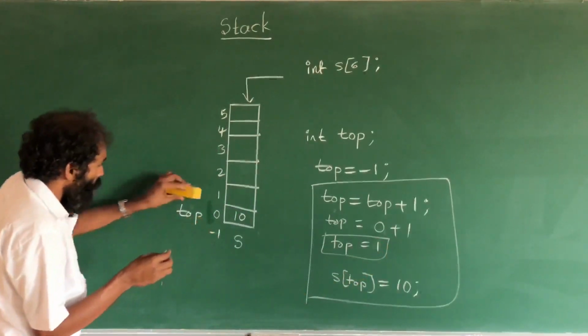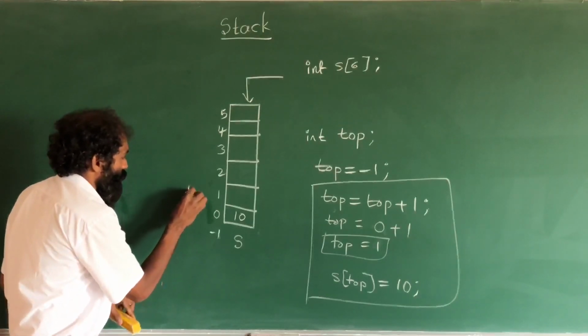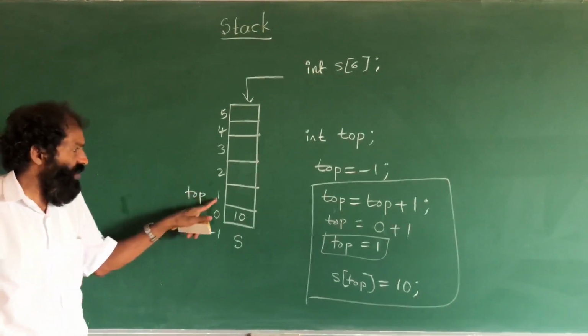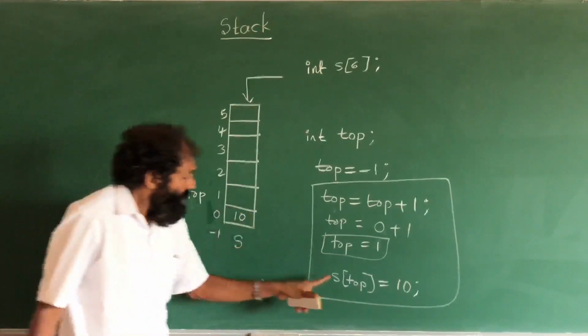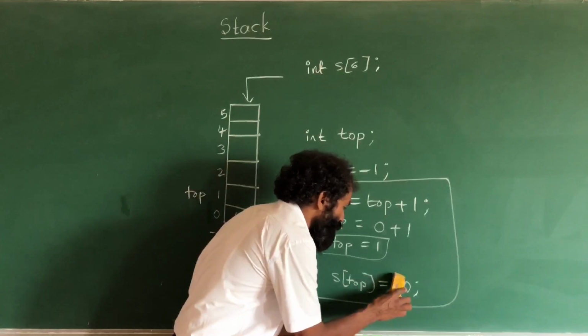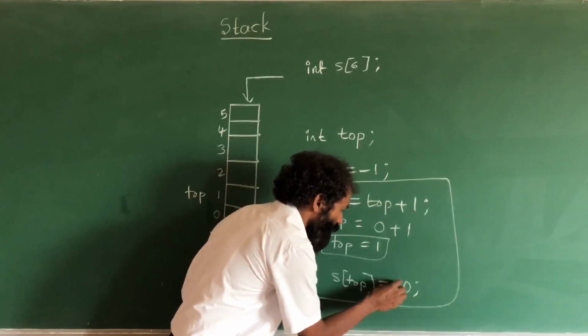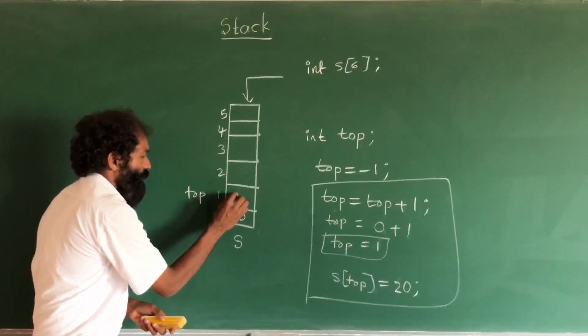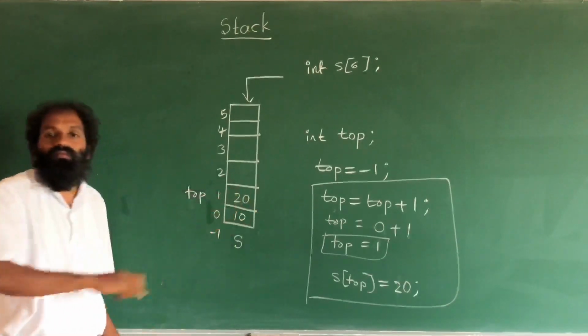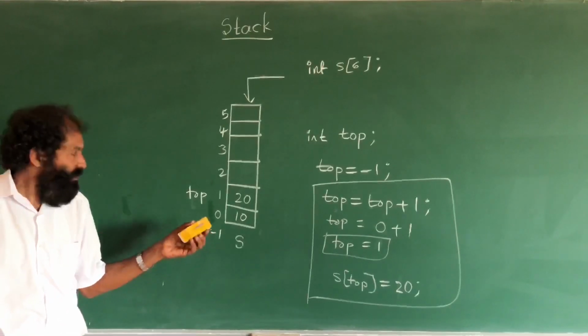Now top is holding 1, so it is pointing to this block. S of top is equal to 20, so 20 will be stored here. Second element we have stored.